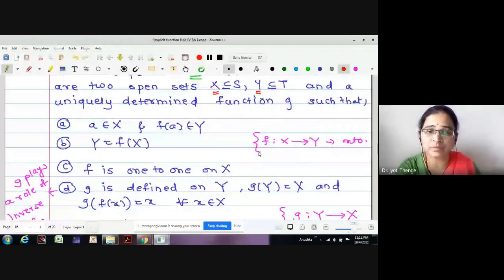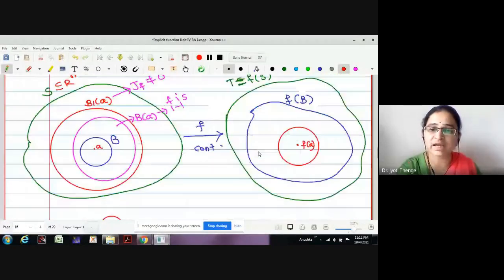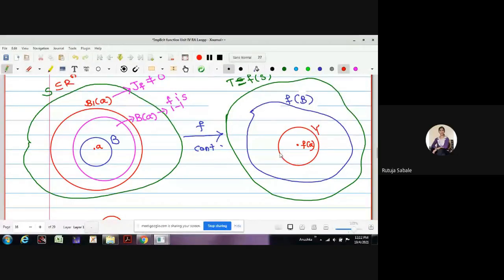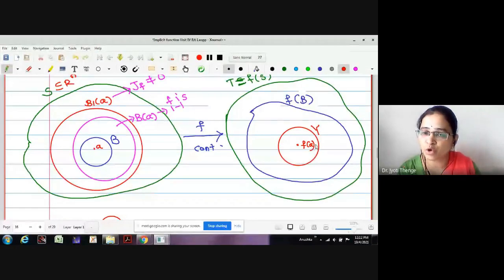Now what I am going to do, I am going to select this open ball as Y. As it is an open ball, it is an open set. This open ball is in F of B, which is in T. Therefore, surely this open ball Y is in T. First thing was clear. Okay.